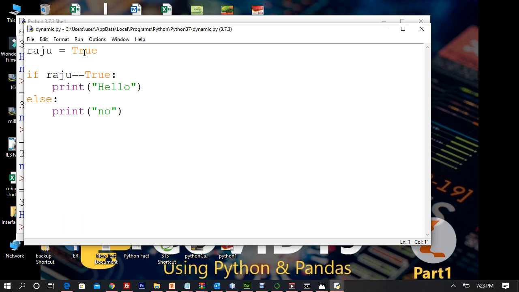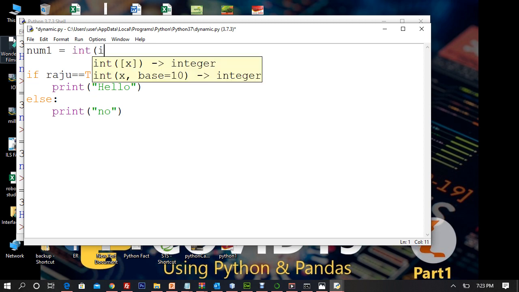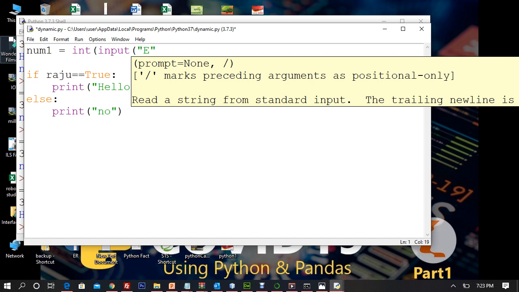So now what if we have more than one statement? We're writing only one statement here, so what if we have more than one? I'll show you. For example, let me take it as input. I'll say num1 is equivalent to int of input, because I have to convert my input from string. So I'll say enter num1.